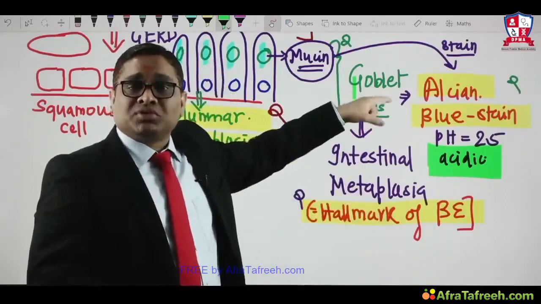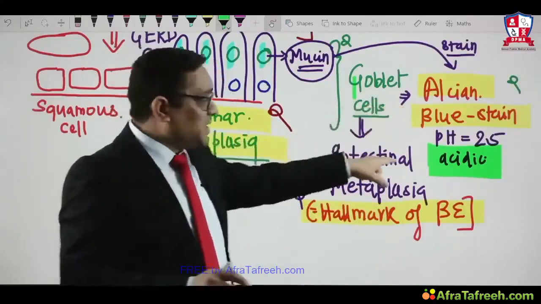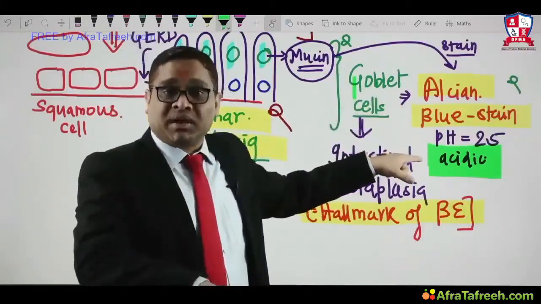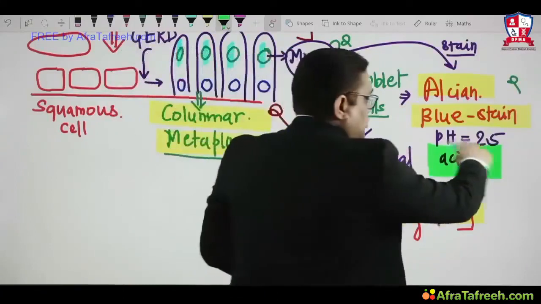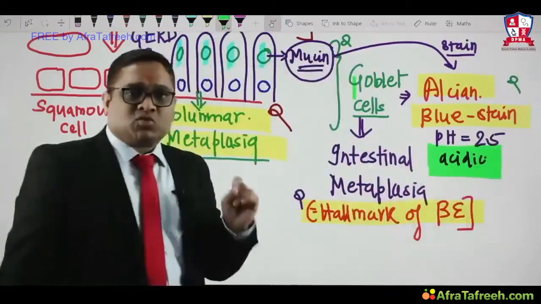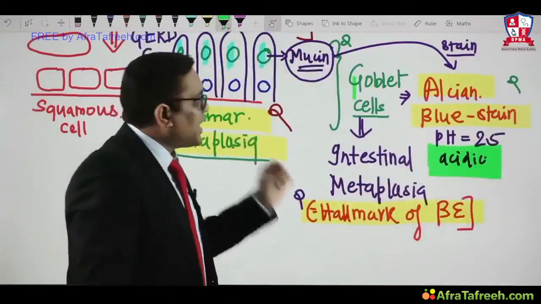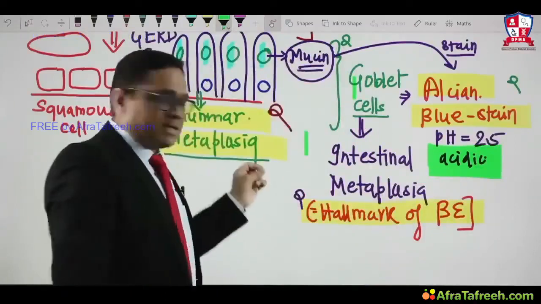AIIMS question: Alcian blue stain. What should be the pH? Acidic pH, because gastric content is acidic, right? So there will be pH 2.5. So acidic pH 2.5 will be required to obtain goblet cells in our Barrett's esophagus.